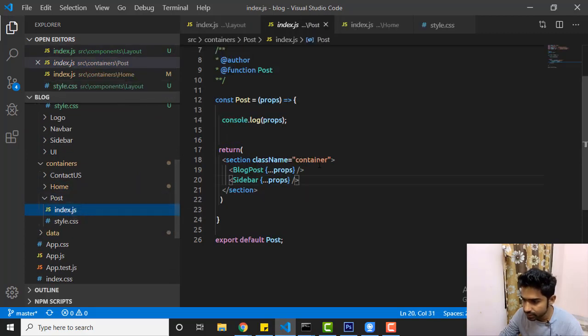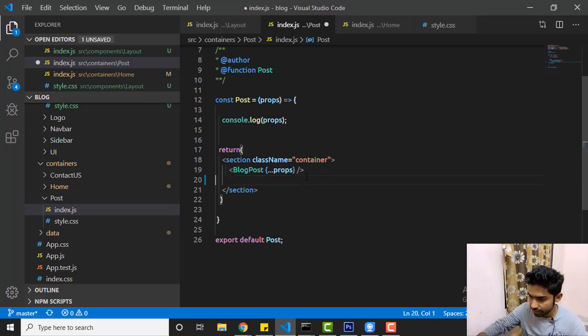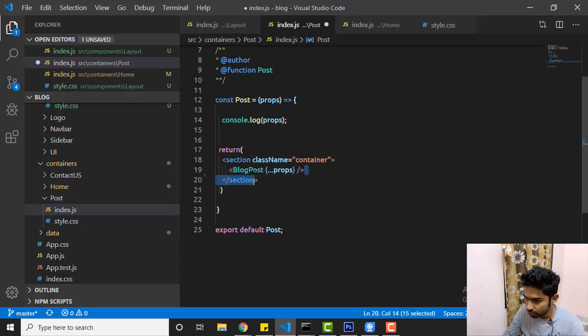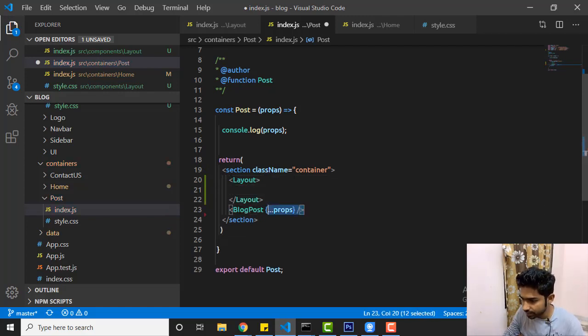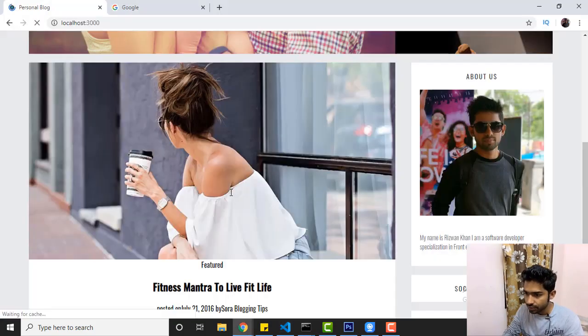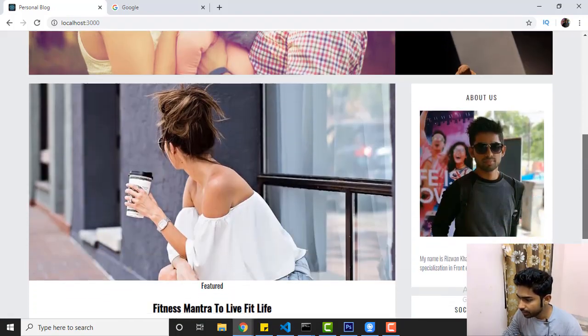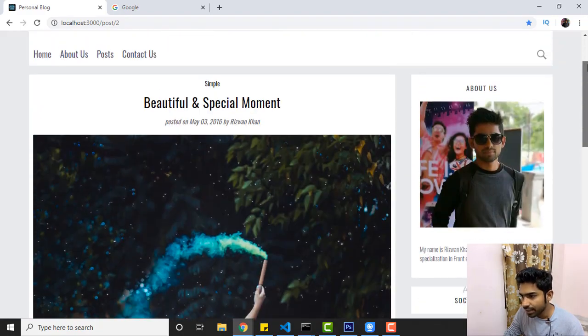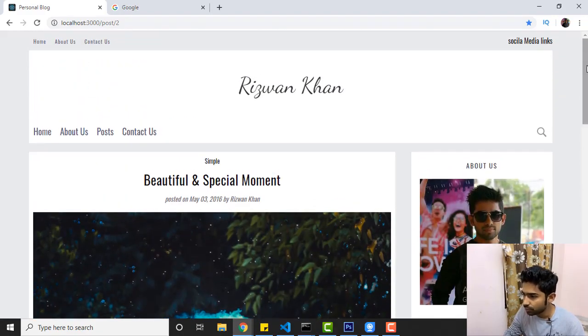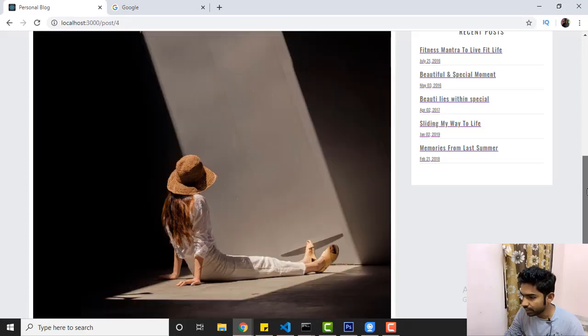Post, and here you see index.js, and again we have sidebar. Let's remove that, and okay, again use layout. Okay, let's get this blog post inside the layout. Refresh, and let me move on to the post, and again this is working fine. Okay, so you can switch to another page very easily, right?